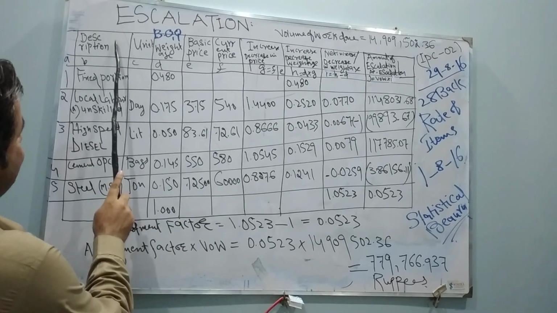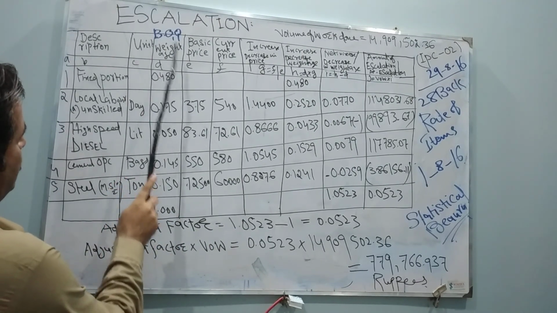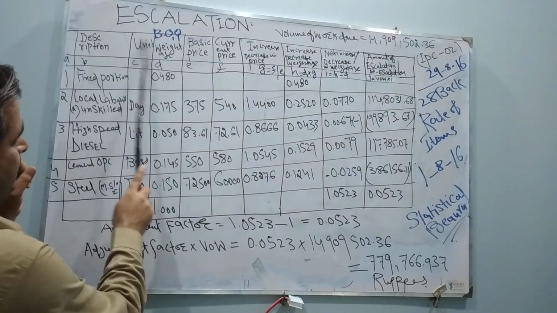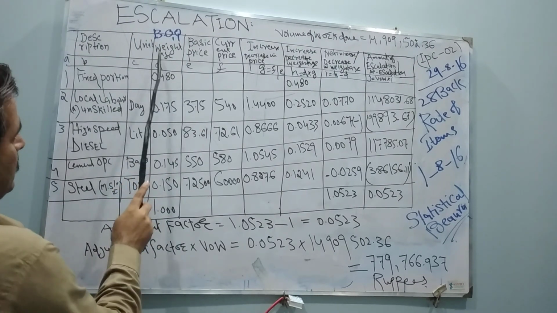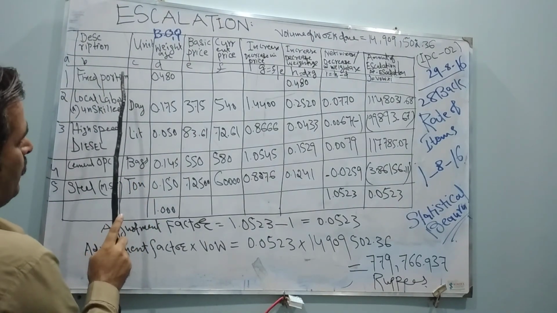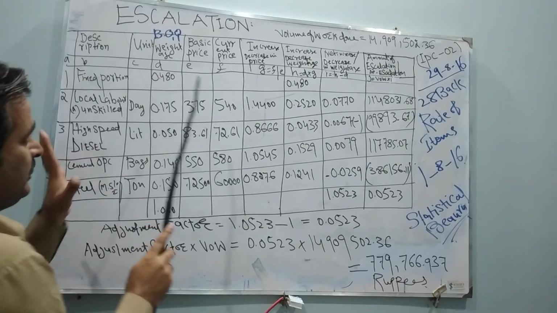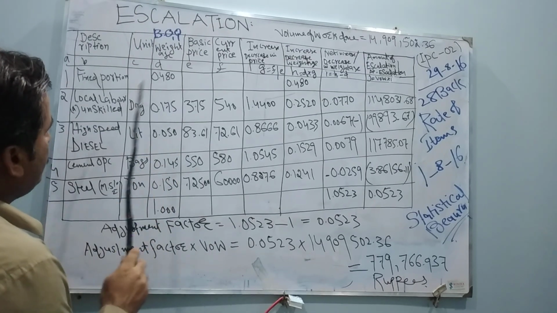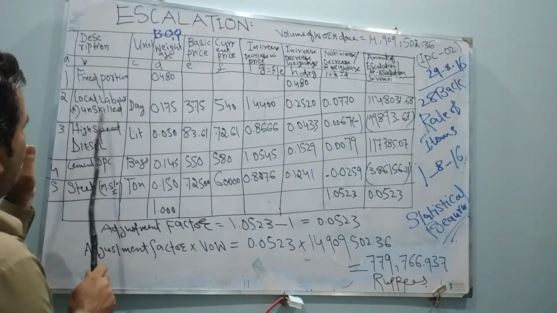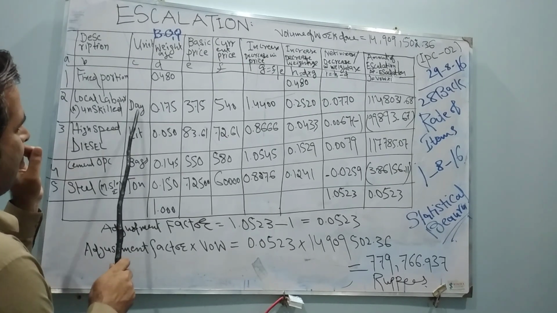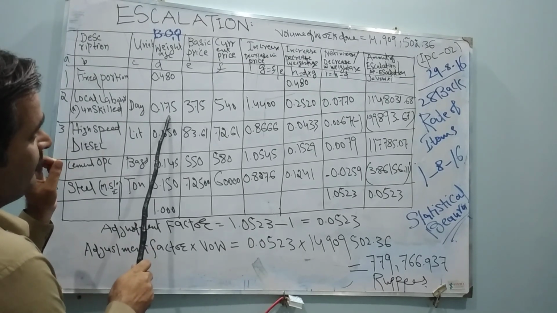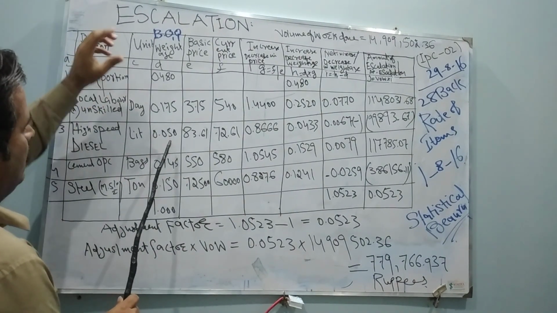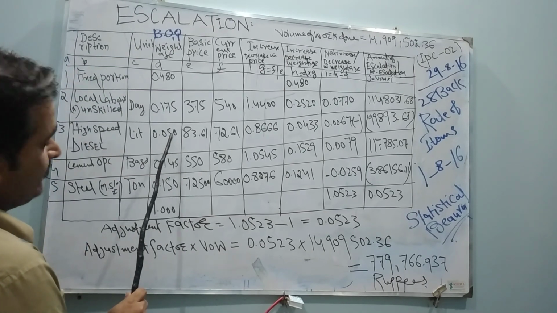My dear friends, these things, description, unit, weight, are mentioned in the BOQ, bill of quantities. For example, the fixed portion is 0.480, and this will be the constant. Okay, friends, this is a weightage. Then we come to local labor, unskilled labor days. This is 0.175, which will also be constant. High speed diesel, unit will be liter, and weightage 0.050, which will also be constant.